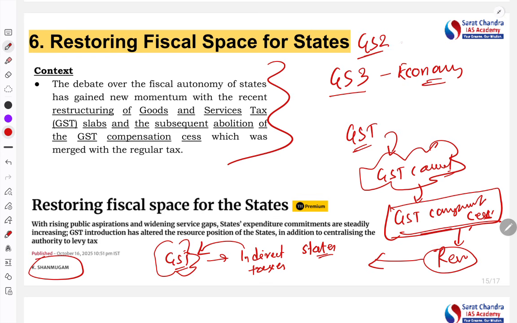In the GS2, we have the financial relations, right? In Part 12, which talks about the financial relations between the central government and the state, of the constitution. So there also the issues are sometimes asked by the UPSC. So let's discuss the different issues between the center and state with respect to the fiscal aspect.